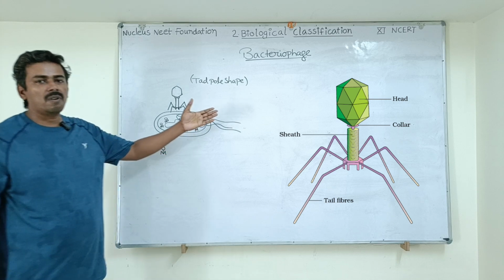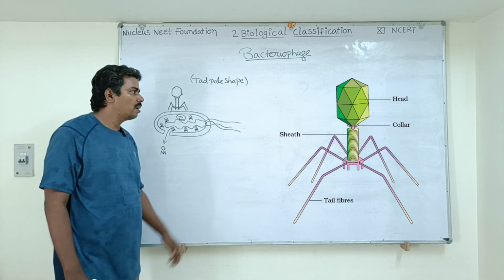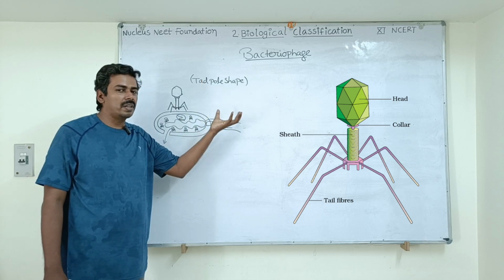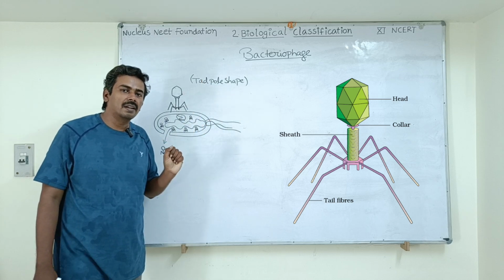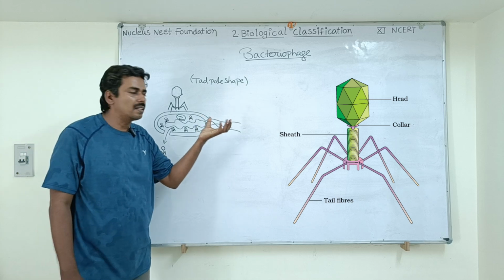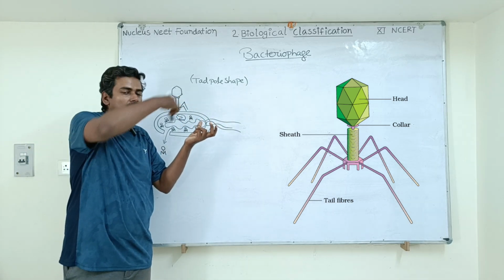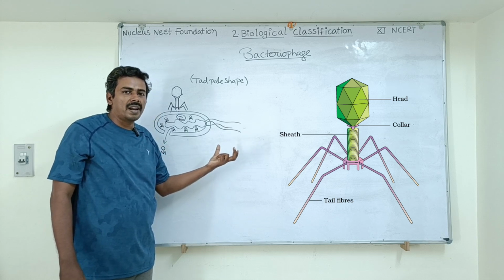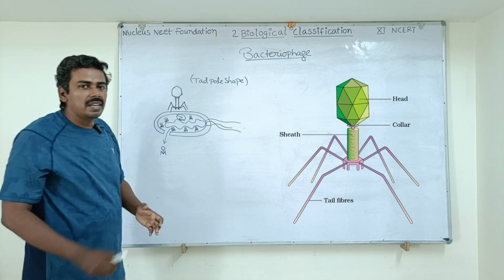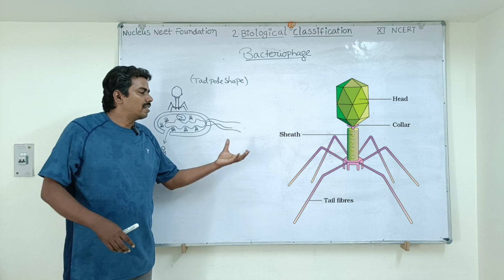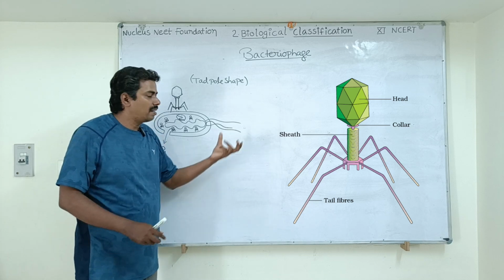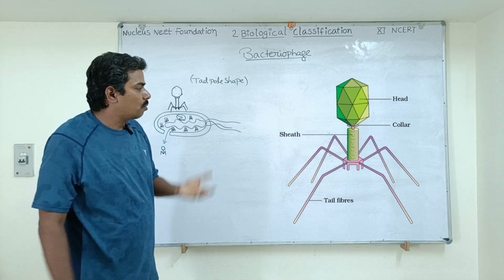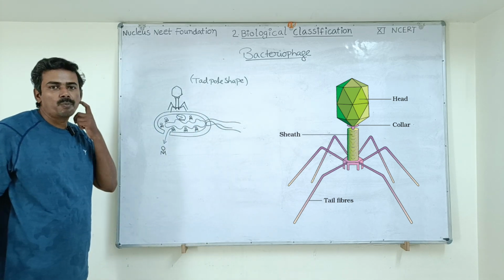You can see the diagram of bacteriophage from NCERT textbook. This bacteriophage has a head which is made up of protein. Inside the head there is genetic material, DNA, and below the head there is a disc shaped structure which is called the collar. Below the collar there is a cylindrical structure which is called contractile sheath. At the bottom you can see leg-like structures which are called tail fibers, by using which the bacteriophage can attach firmly to the cell wall of bacteria. So copy down this diagram, students. Diagram of bacteriophage.